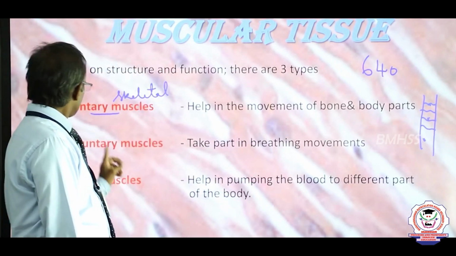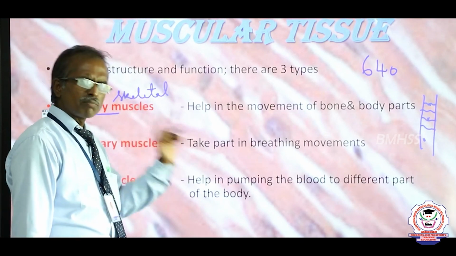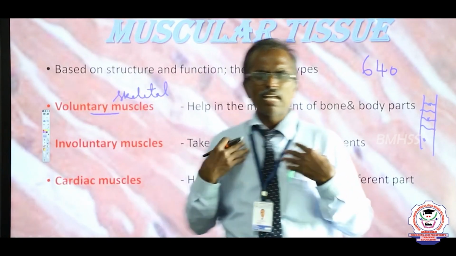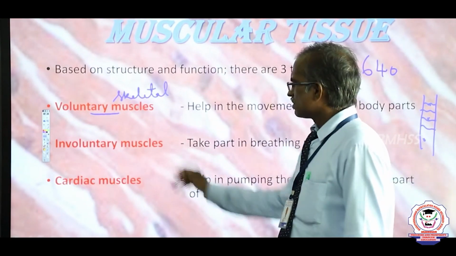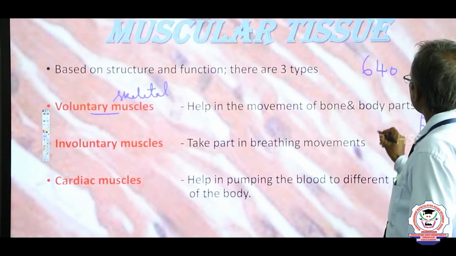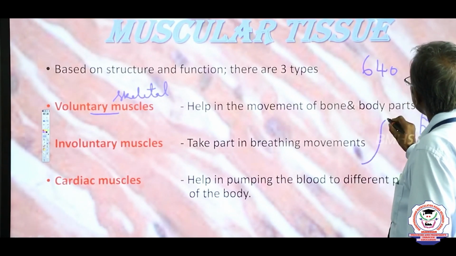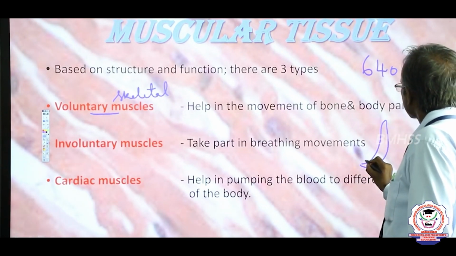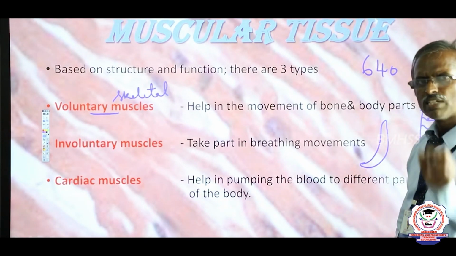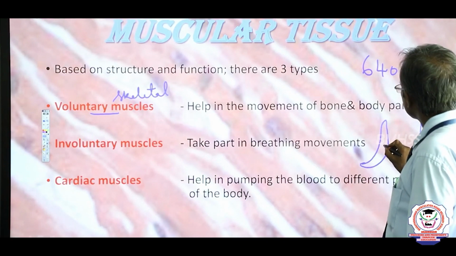Now, involuntary muscles. What does involuntary mean? Not controlled by our conscious will. This is an involuntary muscle. These muscles are also known as smooth muscle. These muscles are mostly sharp at the tip and the middle is bulging. This shape we call spindle shaped muscle.